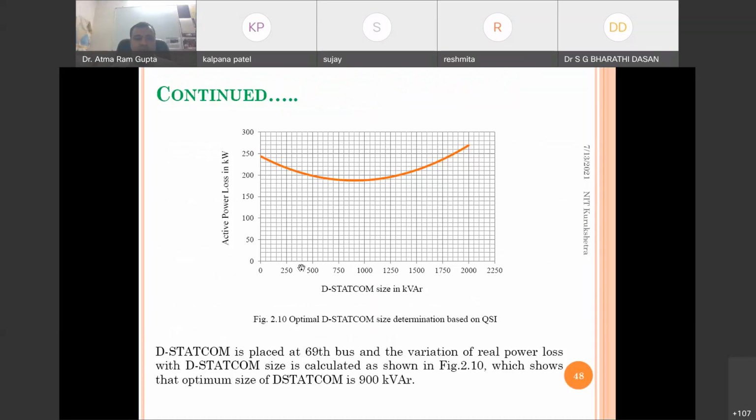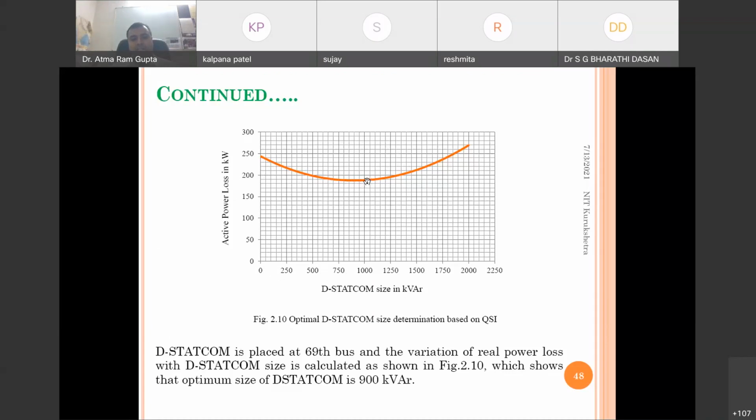If we don't have any DSTATCOM, the active power loss is around 250 kilowatt. With the allocation, the losses decrease as the size of the DSTATCOM increases.